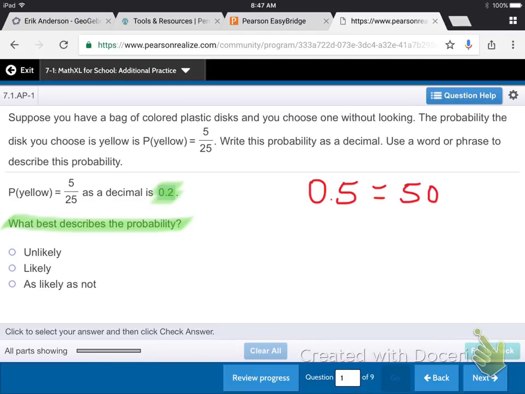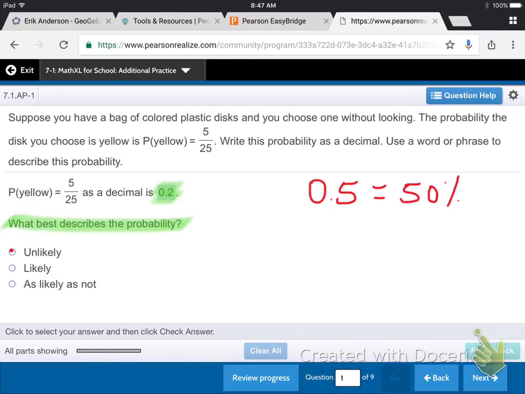That would be this answer, as likely as not. But it's not 50%. It's not that high. 0.2 is less than 0.5, so it is unlikely. We would say it is unlikely. Okay, does that make sense? Anything less than 0.5 is going to be unlikely. Anything greater than 0.5 is going to be likely. You should write that down in your notes.